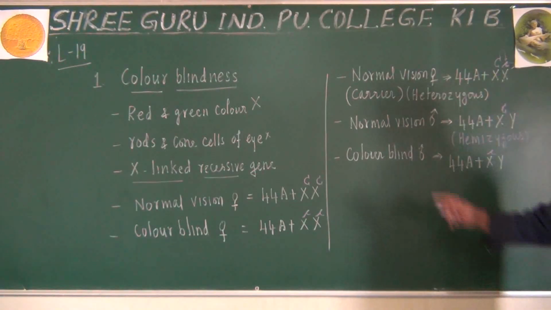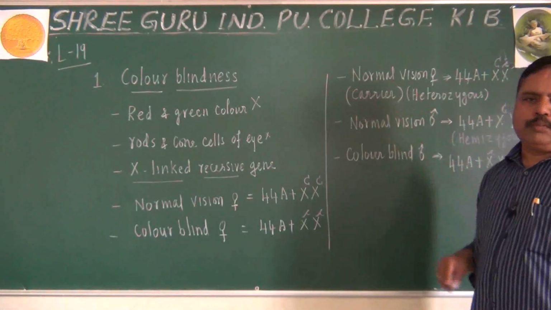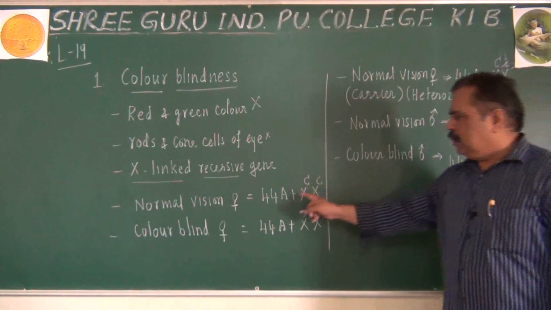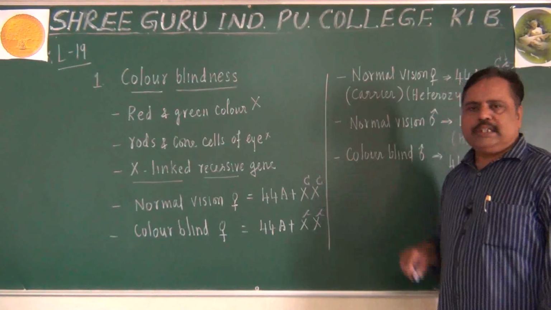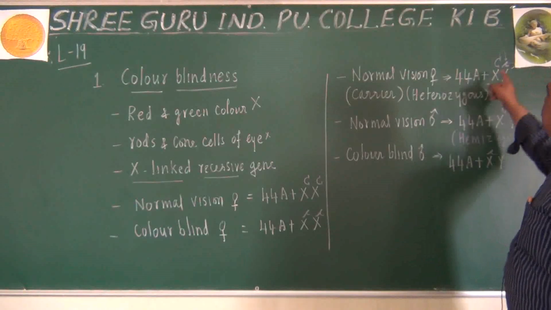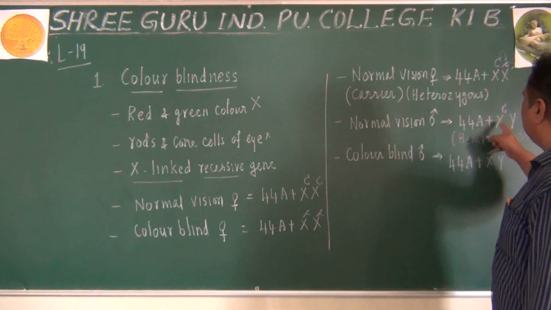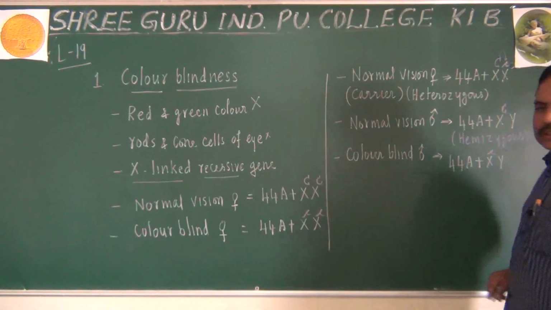I told you 5 types of genotypes with reference to color blindness: XX with capital C, capital C; XX with small c, small c; XX with capital C, small c; and here only capital C, only small c.